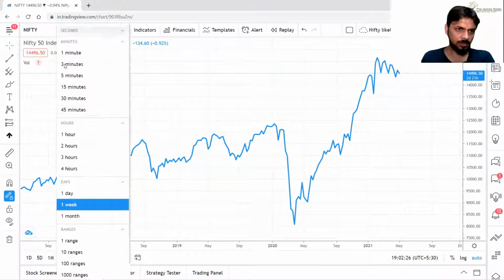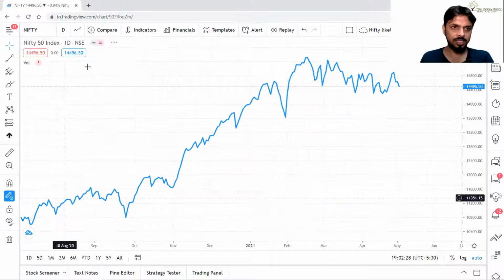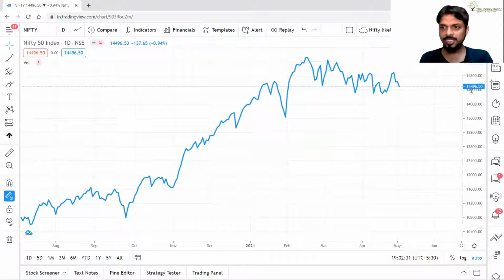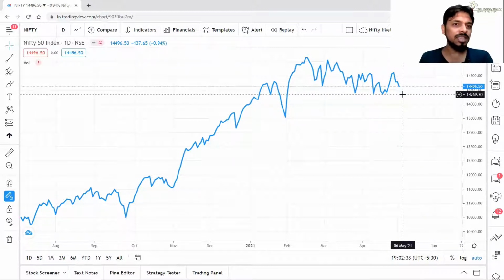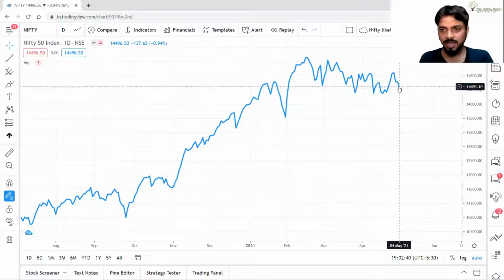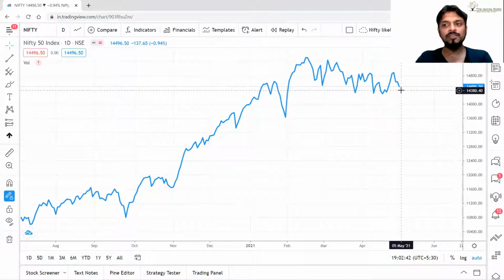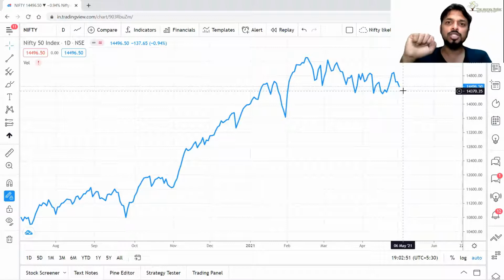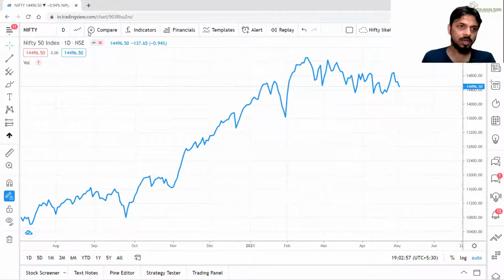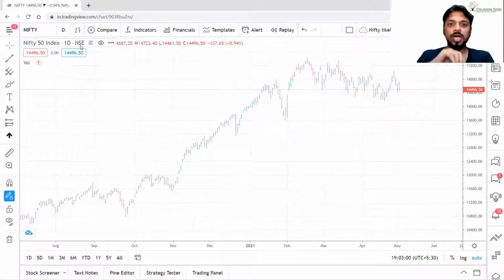Now let me show you one thing. If it is daily, here it is, today's closing price is 14,496. If tomorrow the closing price is 14,400, then there will be one dot at 14,400, and like this the line chart will get extended, and that's it. No information about the entire time period's activity. Hence, people moved on to the bar chart.